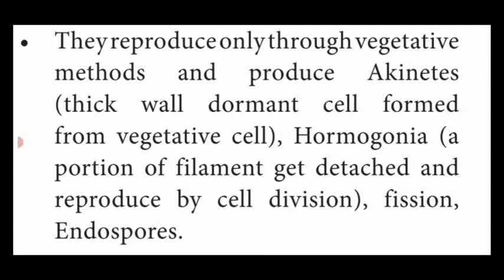So we take rest at night time, isn't it? Likewise, these blue-green algae bacteria, during unfavorable conditions, that means when one of the environmental factors is absent, that condition is called unfavorable condition, the entire content of the bacterial cell shrinks and is modified into an oval shape, produces an outer thick wall, and takes some resting period or dormant period. That is called akinetes. This is one type of vegetative method.